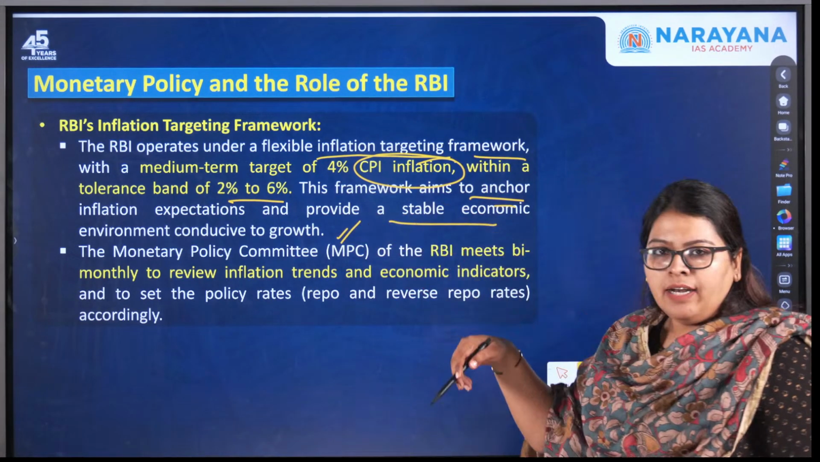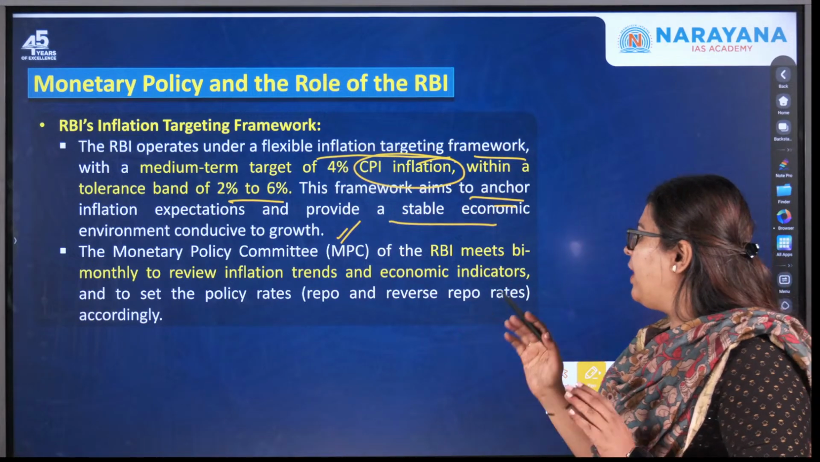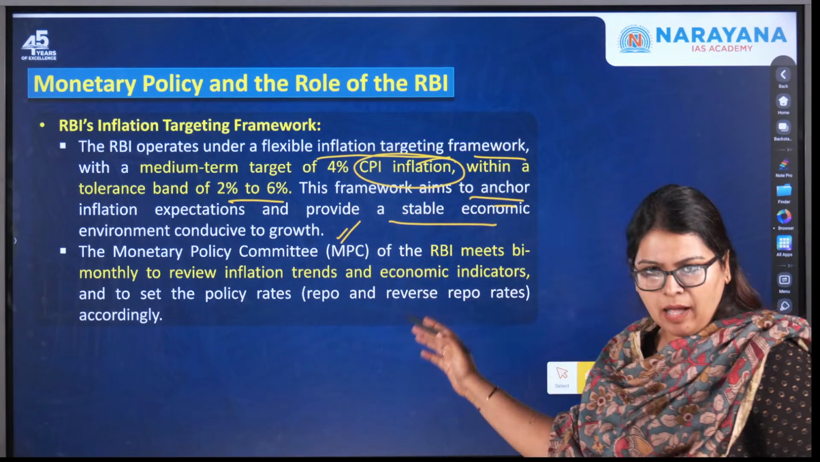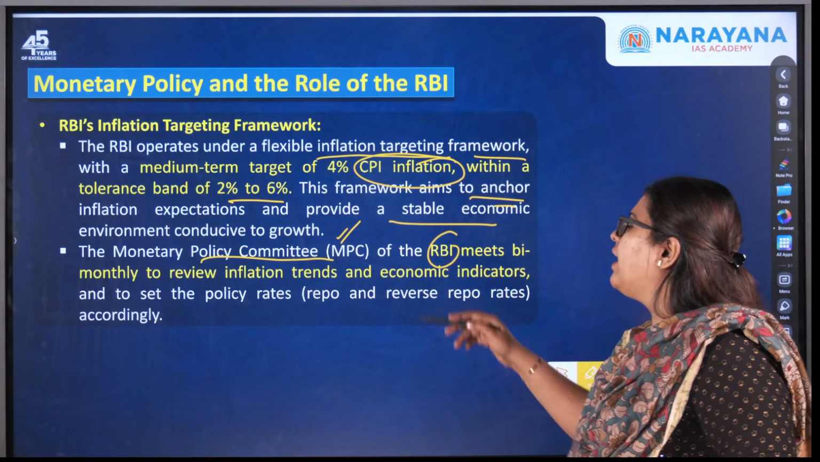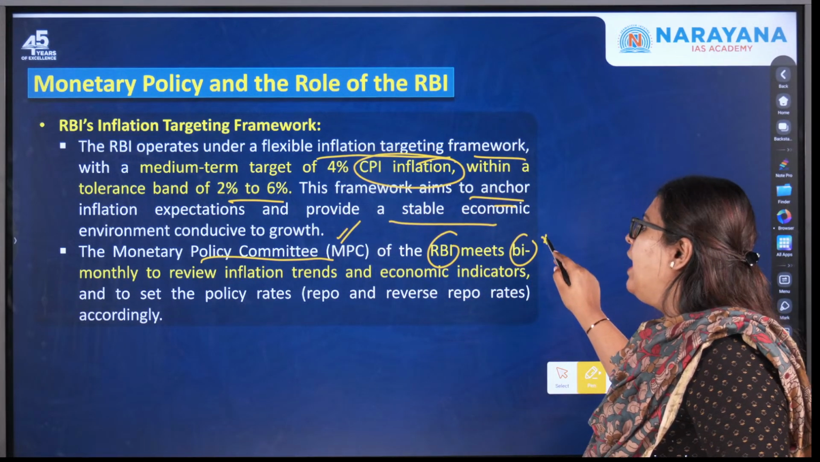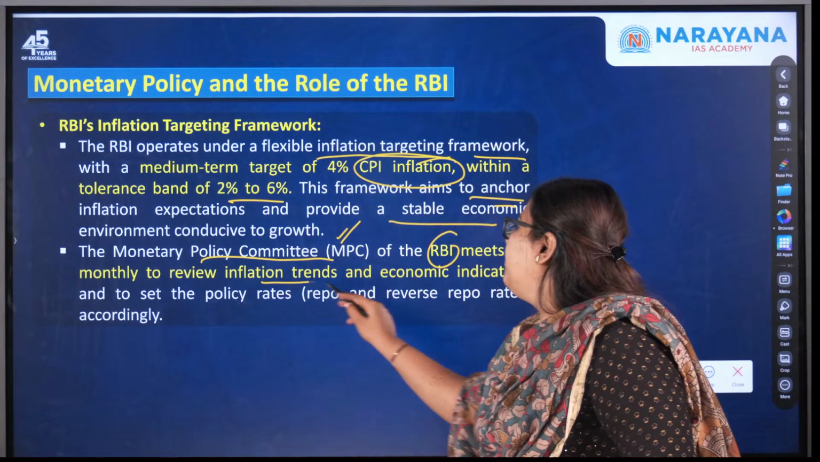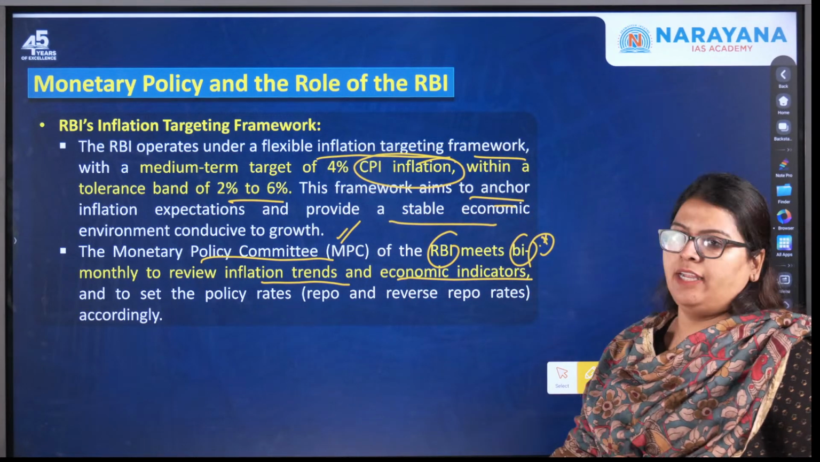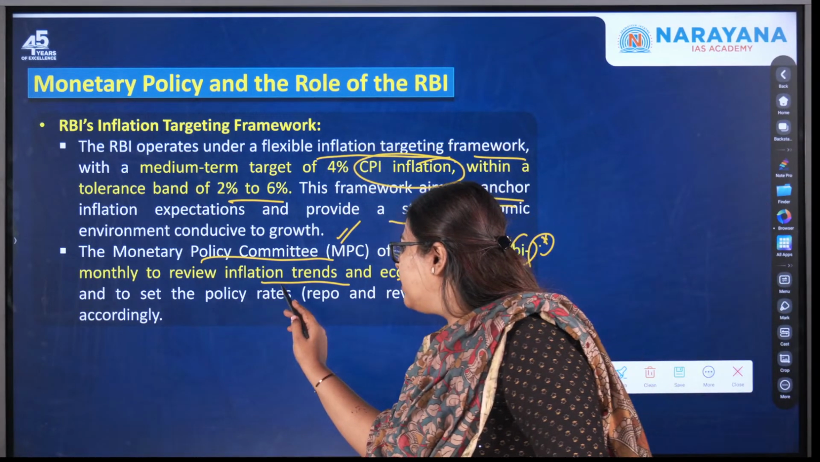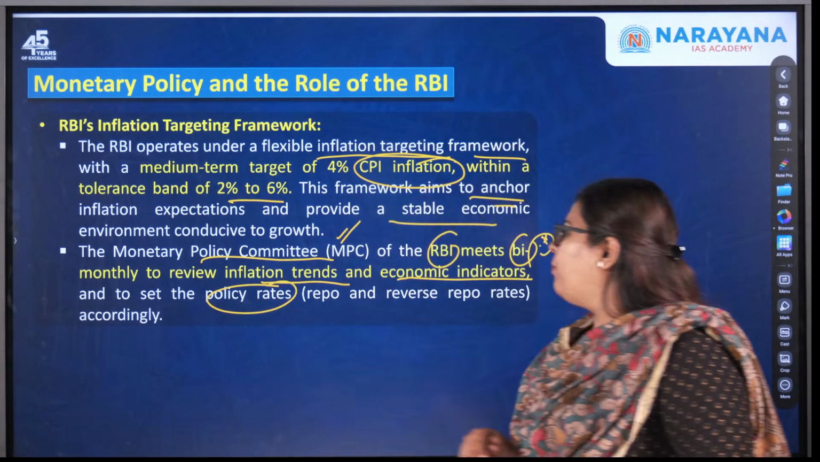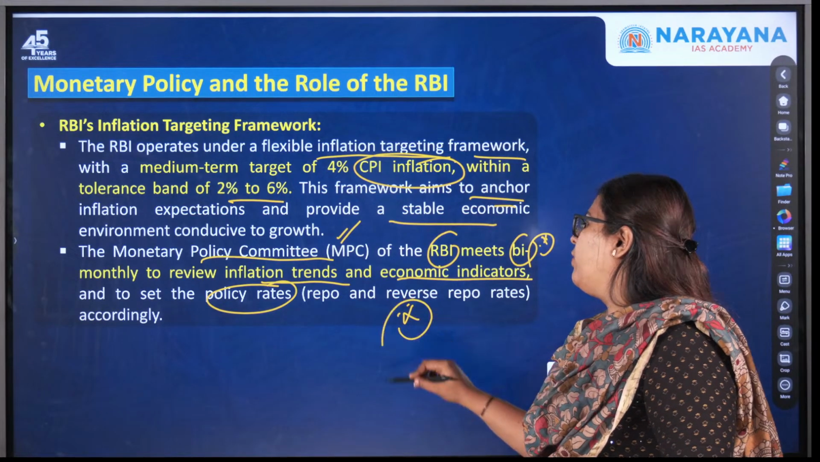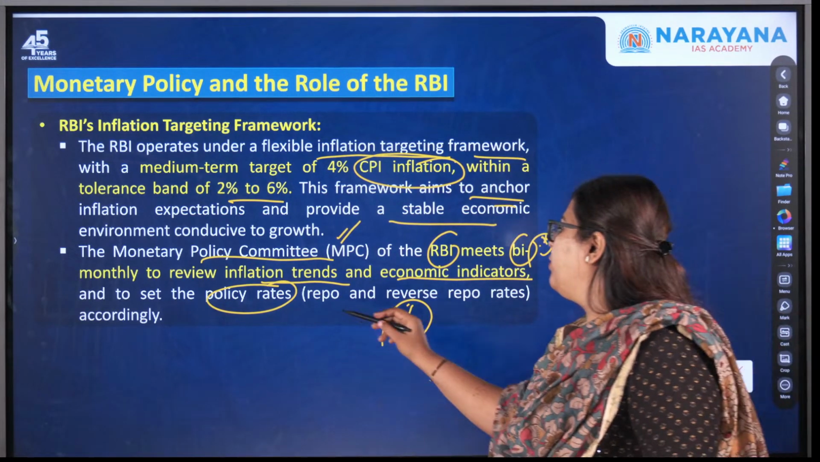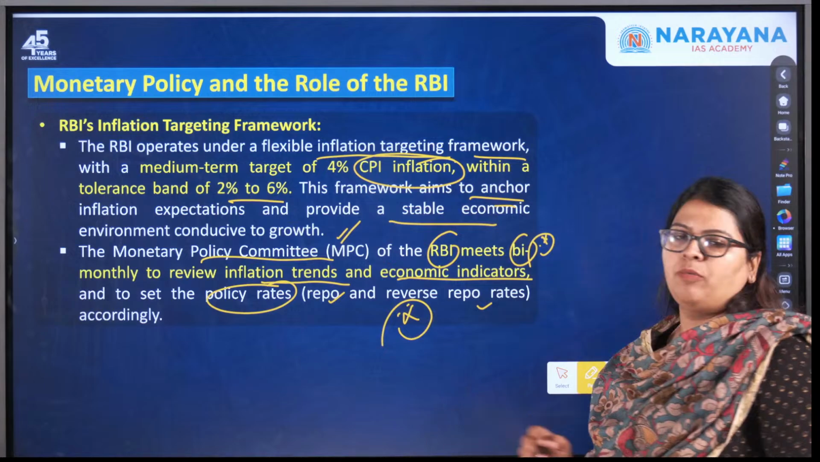And for that, there is a framework brought about by a committee. This is the Monetary Policy Committee of the RBI, which meets bi-monthly to review inflation trends and economic indicators. This MPC also sets the policy rates. These policy rates are very, very important for your examination. Here you have the repo rate, the reverse repo rate, etc.